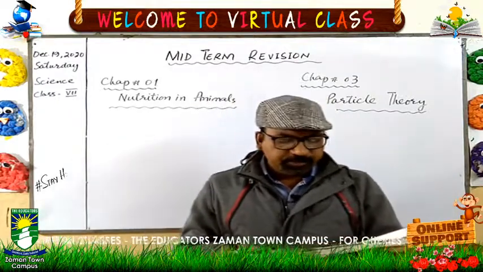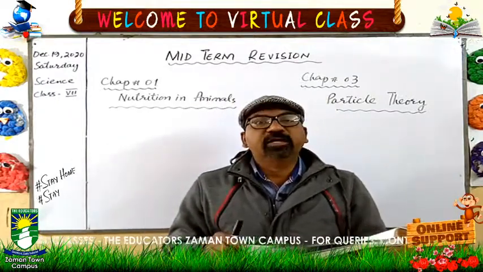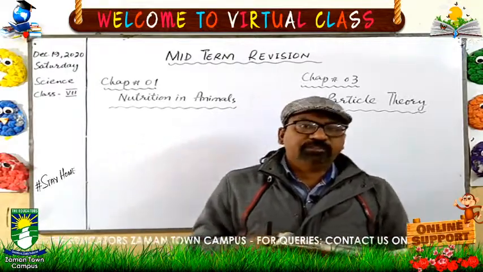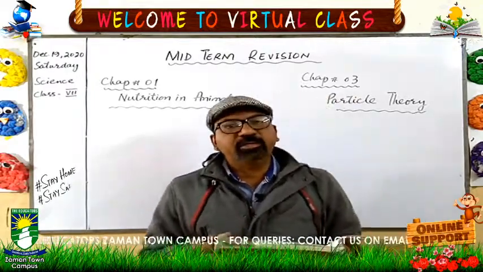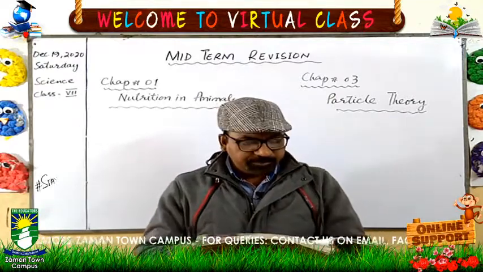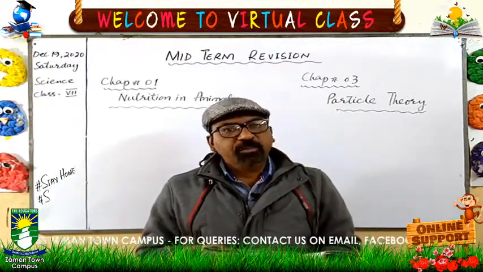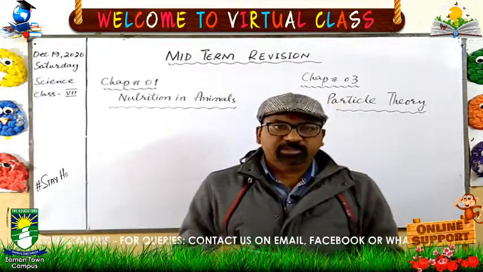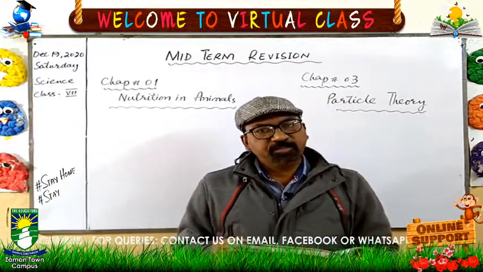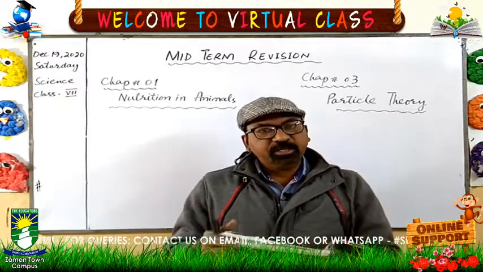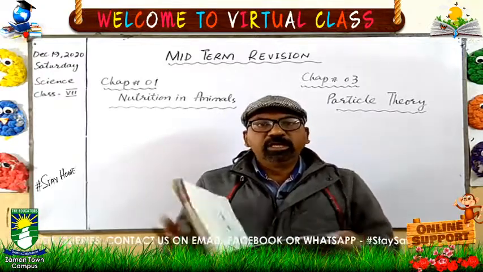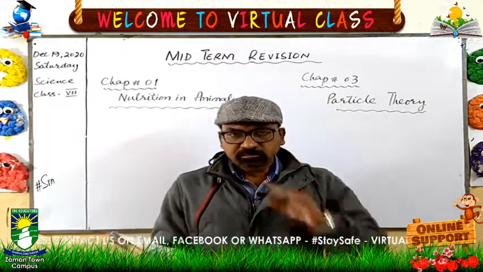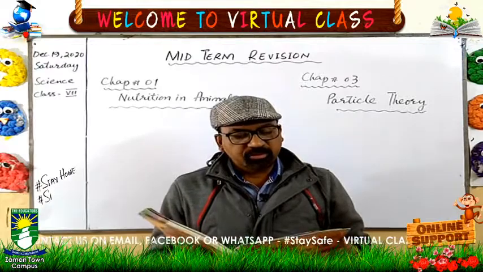As animals are heterotrophs, there are different ways by which animals get food. First of them are herbivores. Herbs means plants. So herbivores are the animals which get food from plants. Plants prepare their own food, and all the animals which eat plants and plant parts are called herbivores.